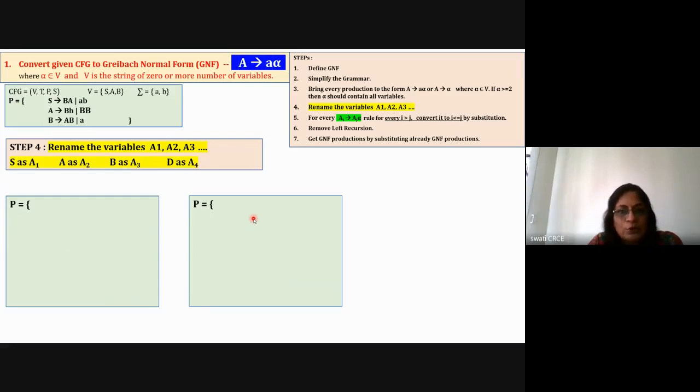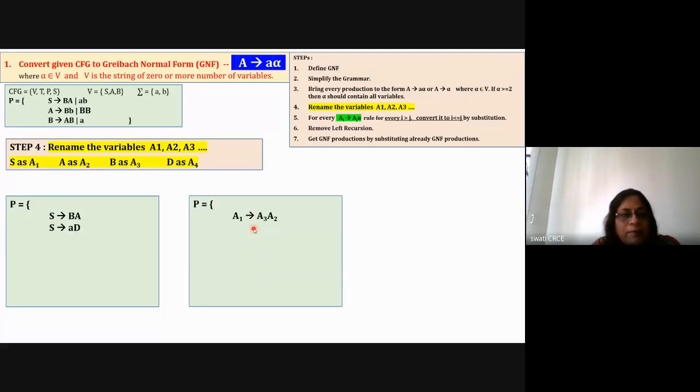It looks good when you solve the problem. Now take the first rule, S is equal to BA, and rename it. S is A1, B is A3, and A is A2. So A1 is equal to A3 A2. After renaming the variables, this is my new set of rules.